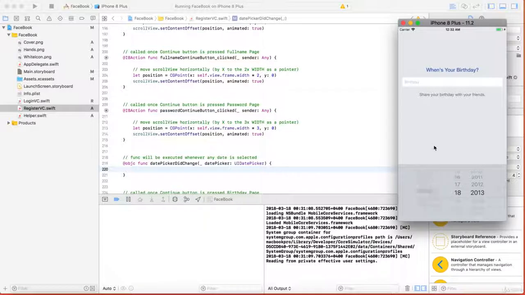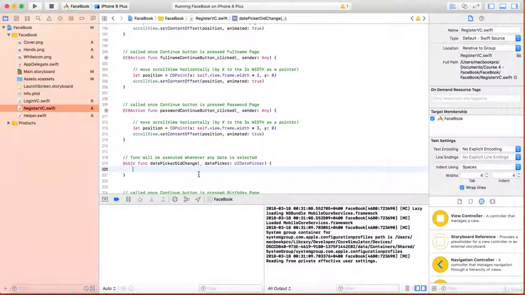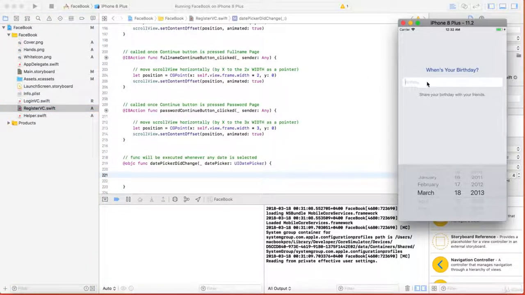Okay, so another step will be to integrate a method and logic for the date picker. What we want to do is have some date appear whenever we select anything. We want the date to be updated. So for that purpose, this date in programming is of type NSDate, and you know the birthday text field stores a string. Okay, we need the date converted to a string.